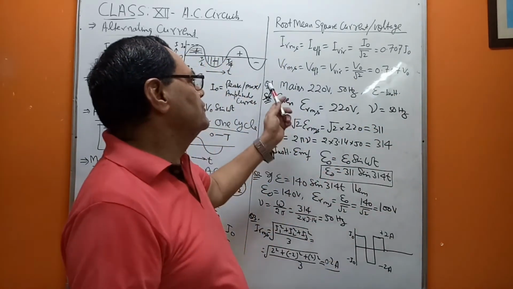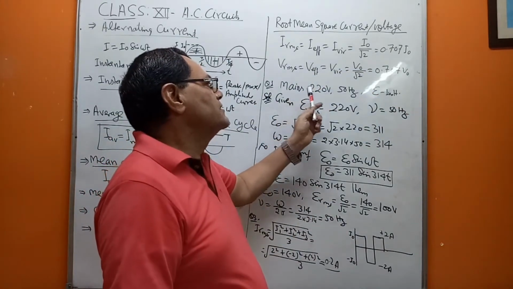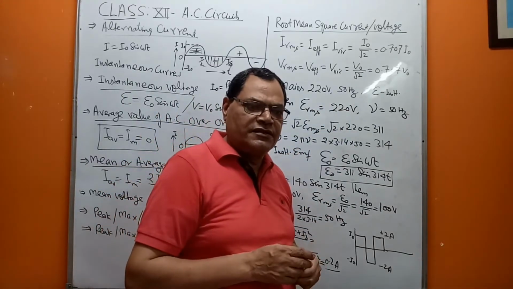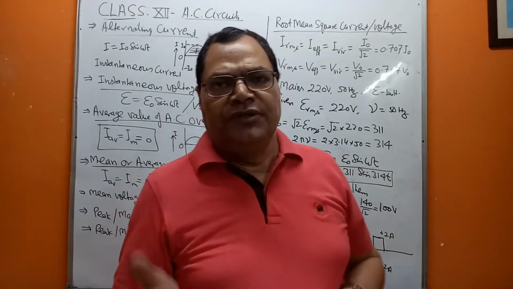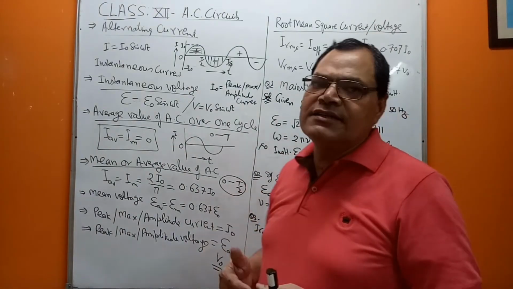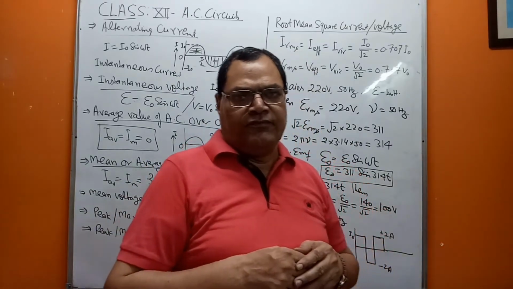Suppose the AC mains at home is marked as 220 volts and 50 hertz. We have to write down the expression for the instantaneous EMF or instantaneous voltage.